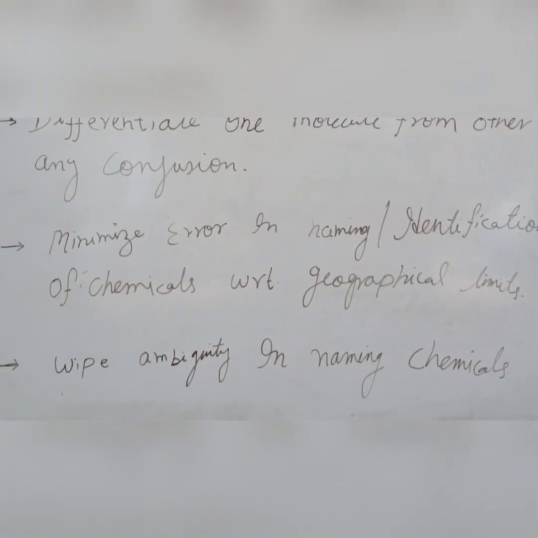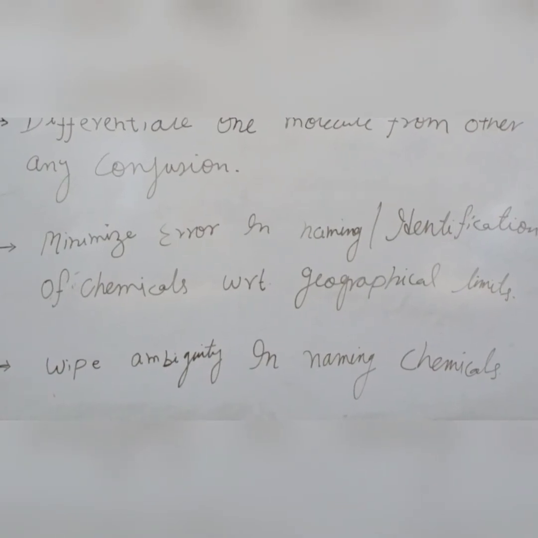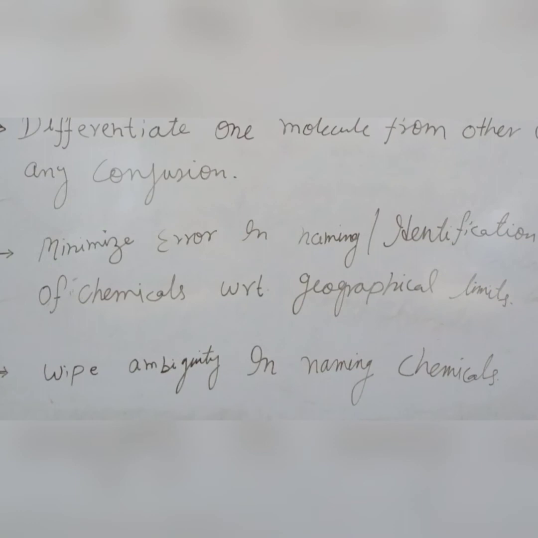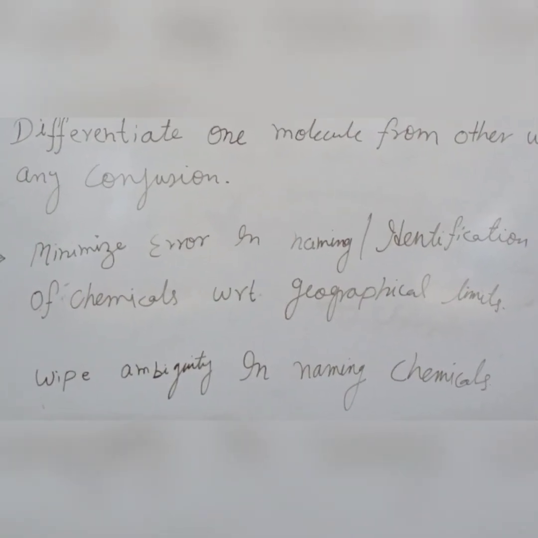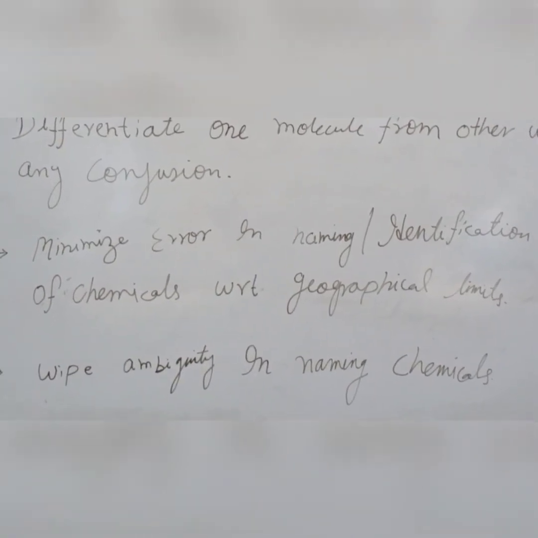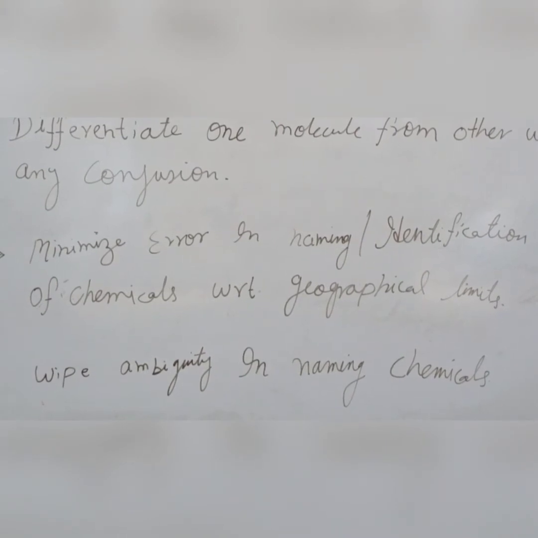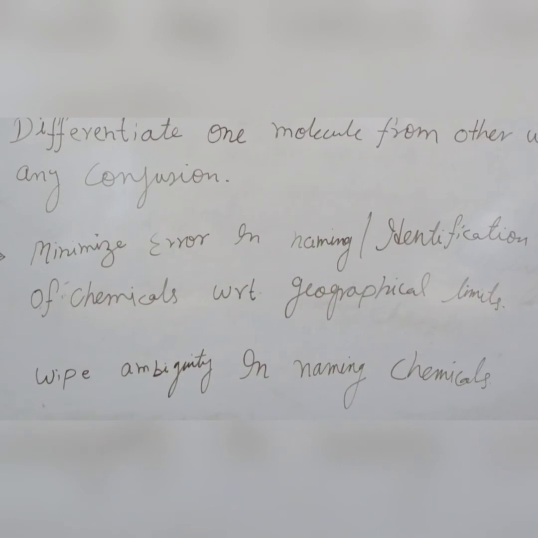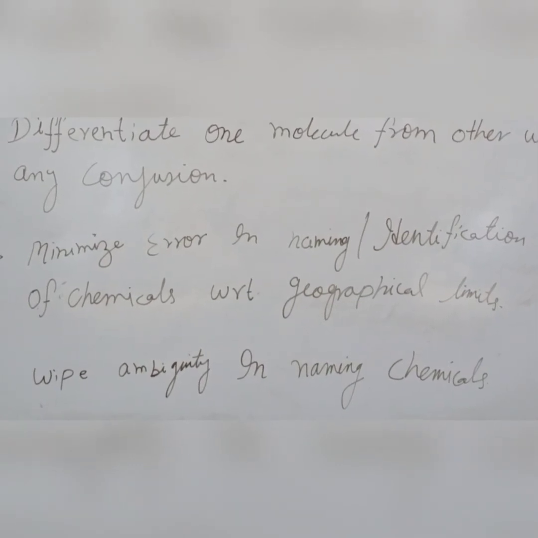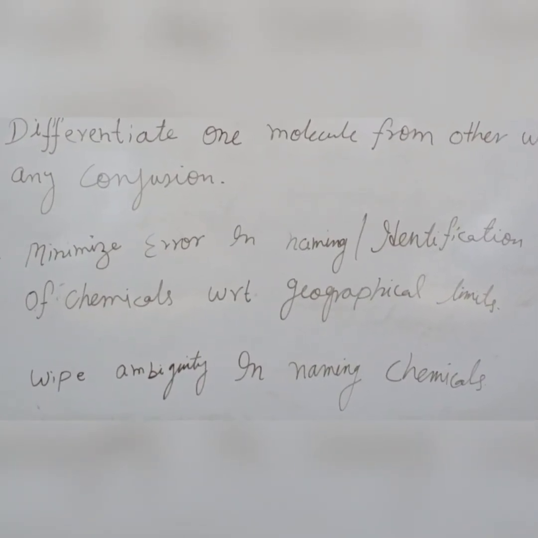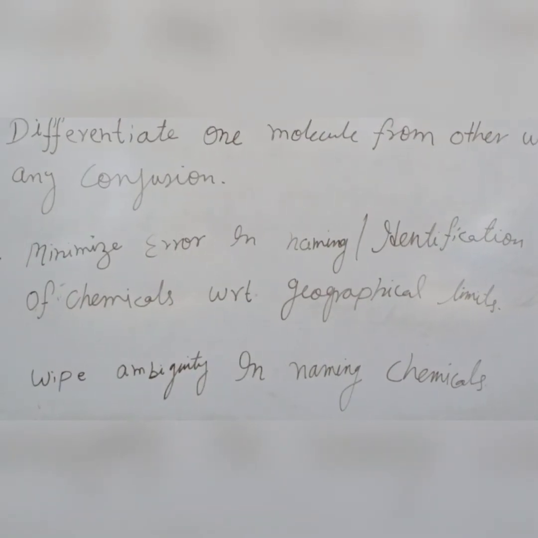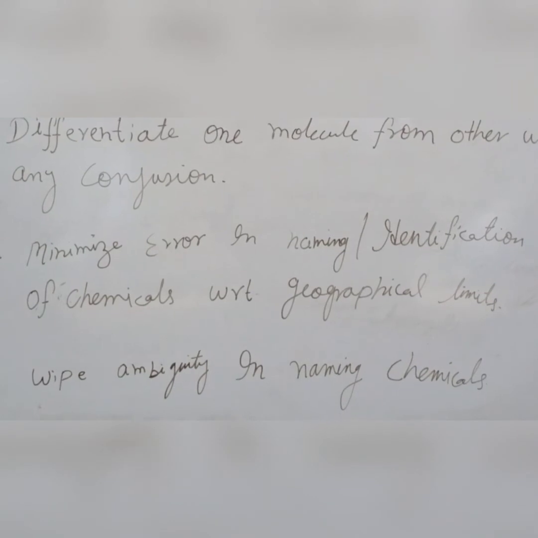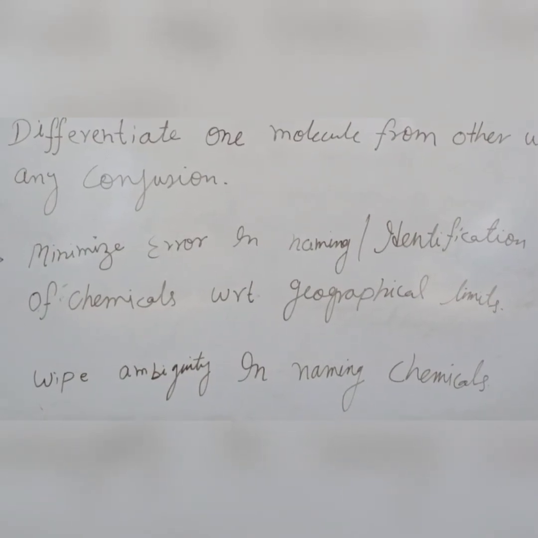The next point, and this is the last one, is to wipe out ambiguity in naming of chemicals or their derivatives. So once a particular name is given to any chemical compound as per the official valid protocols or set of rules, this will also help to wipe off any opacity or ambiguity in the name of any chemical compounds.